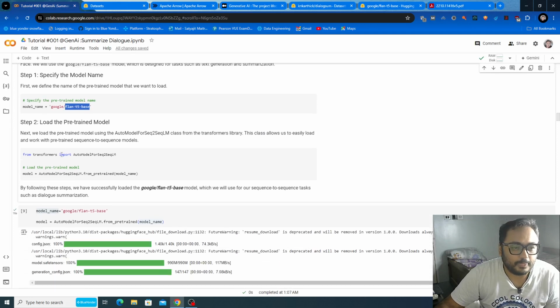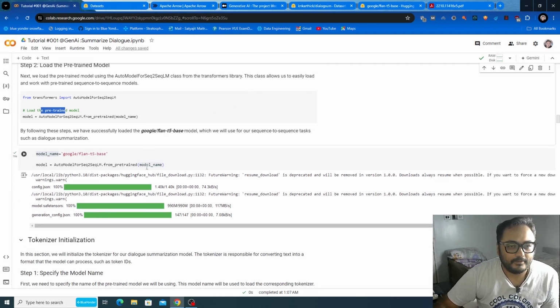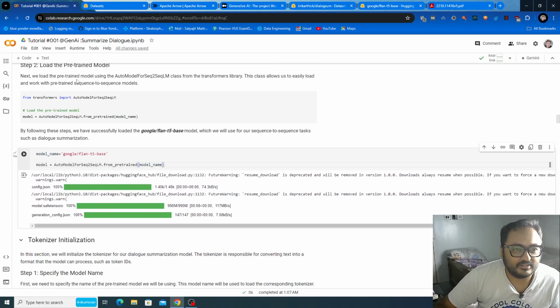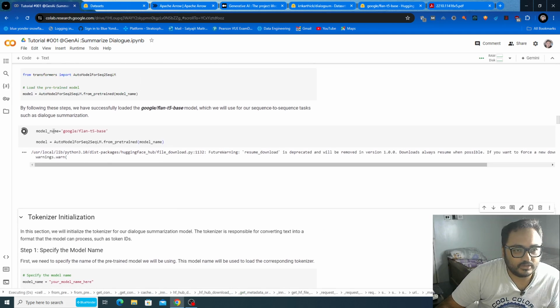Now the next thing here: we are using the transformers API provided by Hugging Face, and from there we are using AutoModelForSeq2SeqLM for importing the models. Once the model is imported, we have our dataset and our model available, and we'll be doing some cool stuff like summarization with prompt engineering. That's what we are doing right now. We are loading the model, and as you can see, the model is getting loaded here.